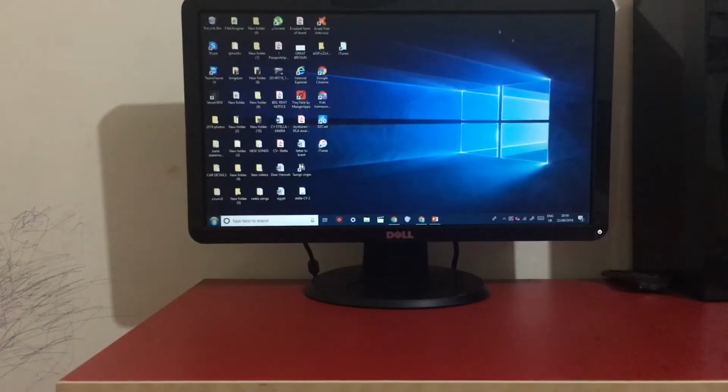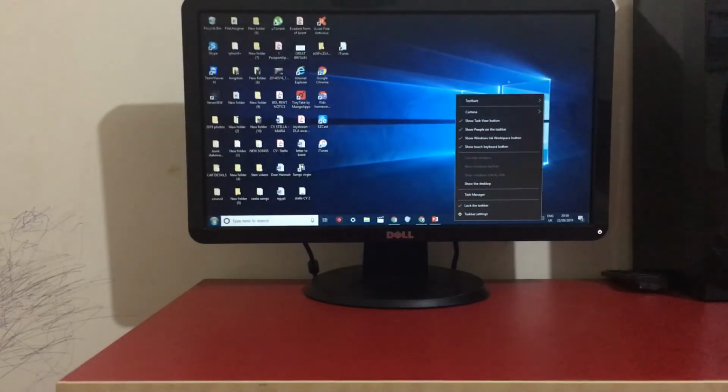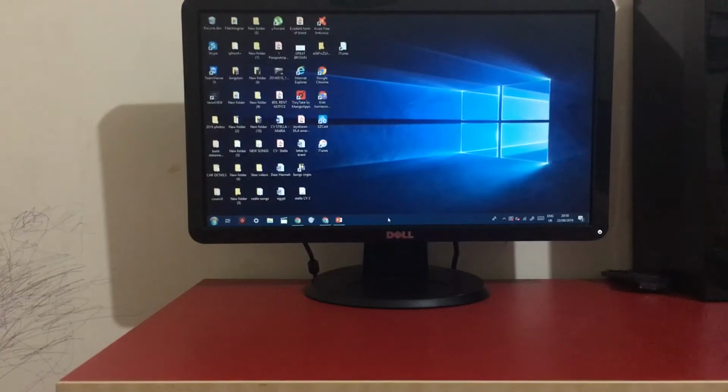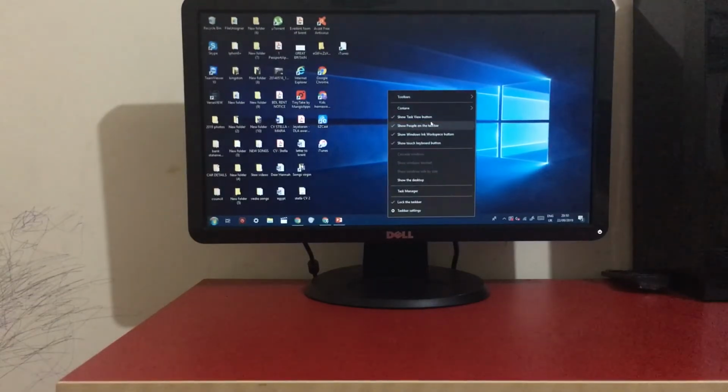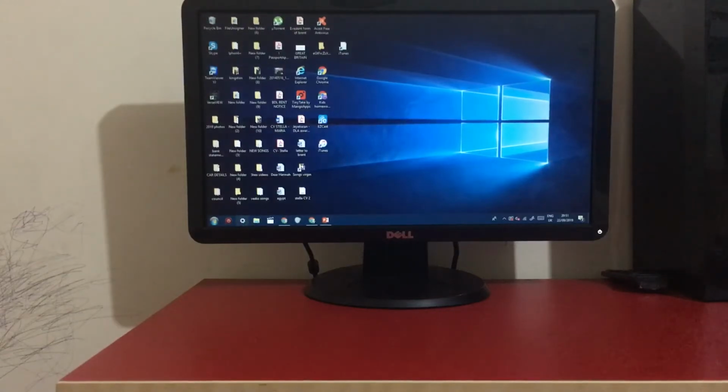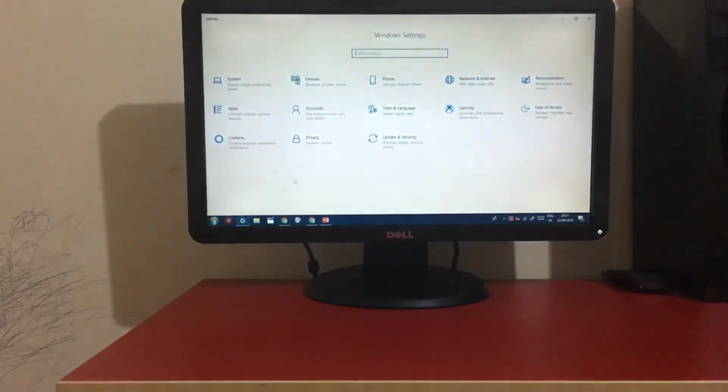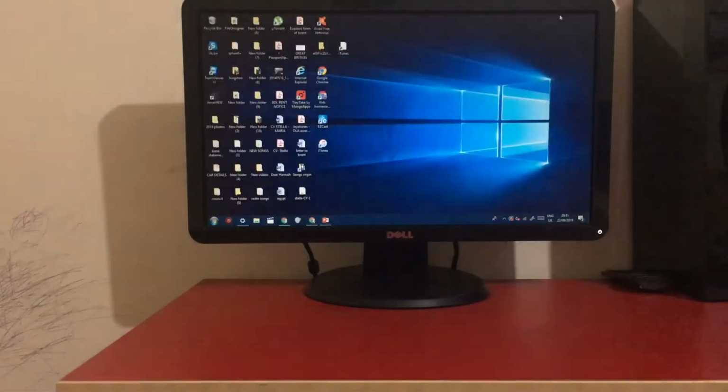To make it feel more like Windows 7, just right click on the taskbar, go to Cortana and then say Hidden, and then right click again on the taskbar and then untick Show Task View button. Then go onto your Windows 10 settings, Personalization, keep it open there. If you have the Windows 7 background, you can do it now.